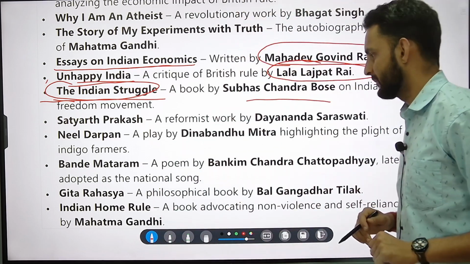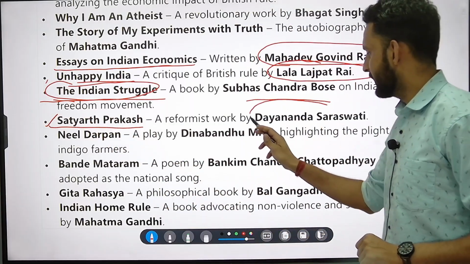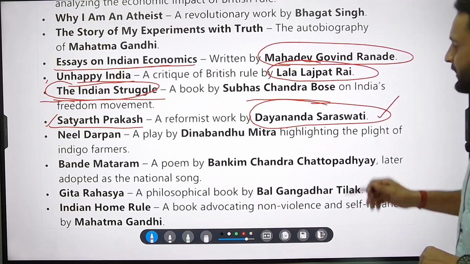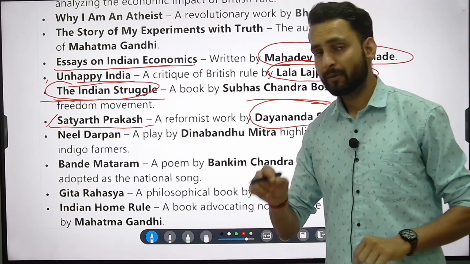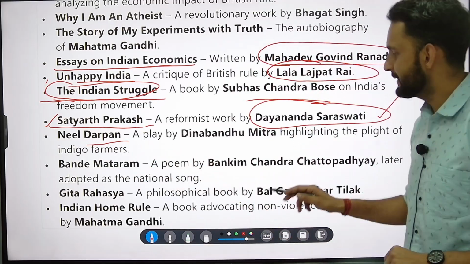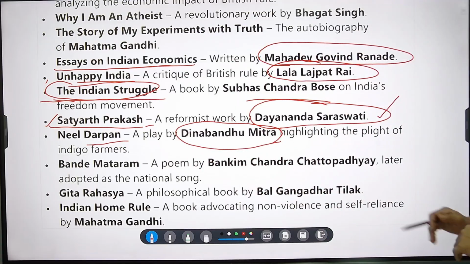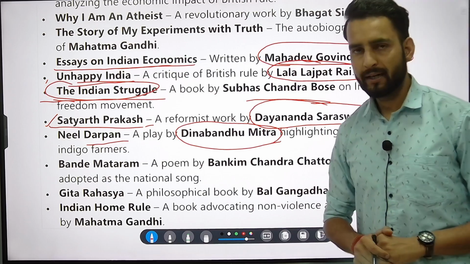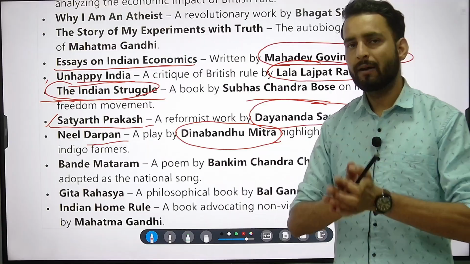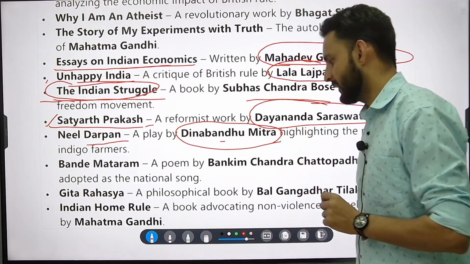Very important. All right. Then there is Satyarth Prakash, a very important book by a very important socio-religious reformer, that is Dayanand Saraswati. Keep it in mind, Dayanand Saraswati has written Satyarth Prakash. Next, Neel Darpan. Neel Darpan is a play basically. All right. It is written by Deenbandhu Mitra. Important book. It is basically highlighting the plight of the indigo farmers of Bengal. Indigo farmer movement in 1859-60. The play was based upon the situation of the farmers in that region in Bengal. So Deenbandhu Mitra has written this book. It is very important. Keep it in mind.